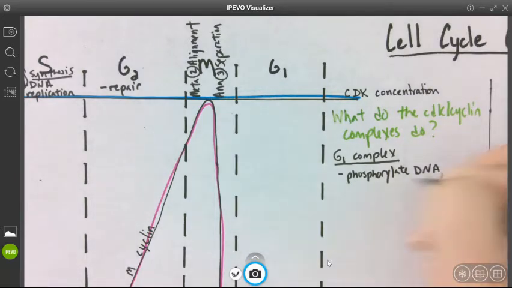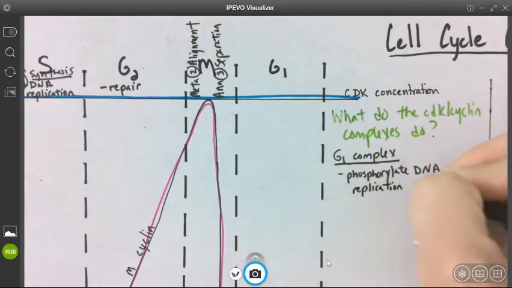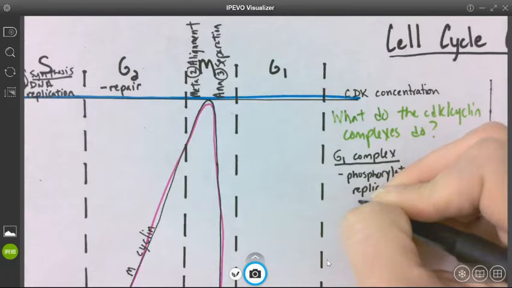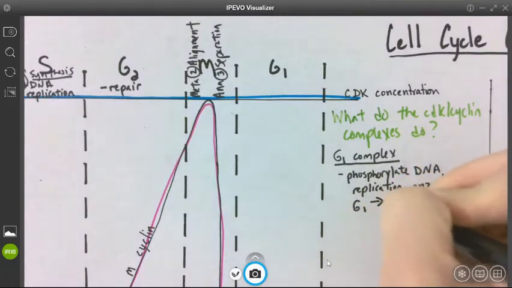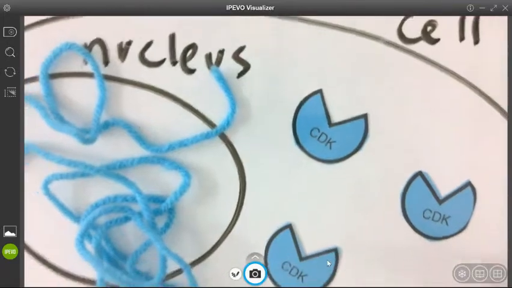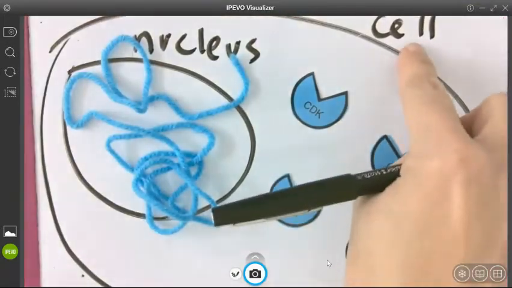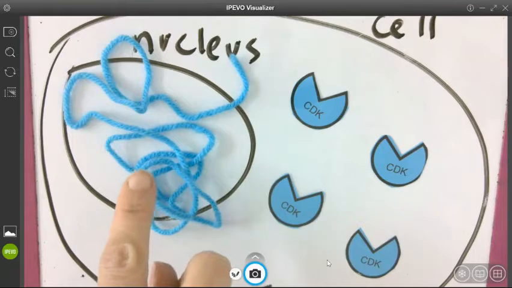And it helps phosphorylate our replication enzymes, activating them so we can move from G1 into S. So let me show you what this looks like. Okay, so here we have our cell. Here we have our nucleus.